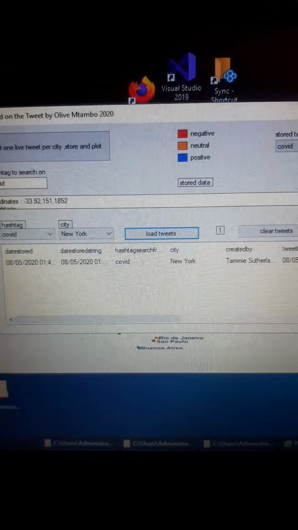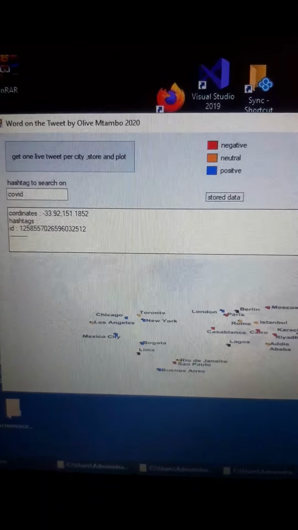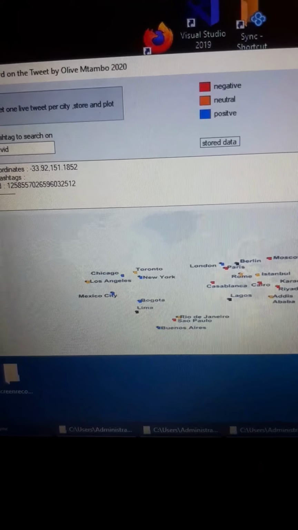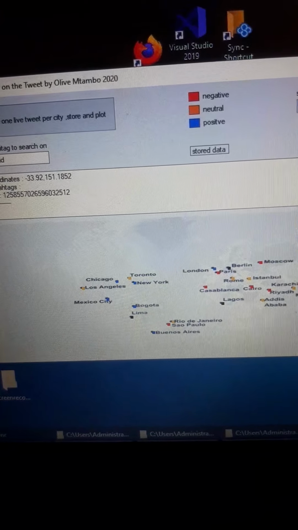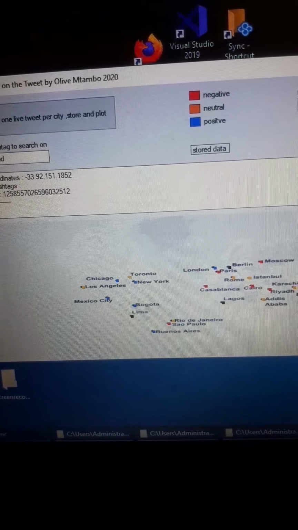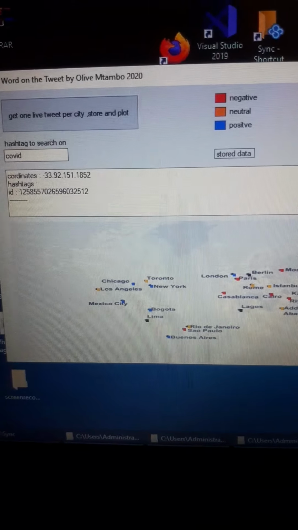So you can then close that. And they're plotted based on a random sentiment which I'm pulling. If you want the actual real tweet sentiment, we're going to have to feed it into Microsoft Azure, and every tweet costs a certain amount of money. So I decided just to bypass it for the moment, right? But ultimately it could be used as a research tool, which is what you had originally envisioned for this application.